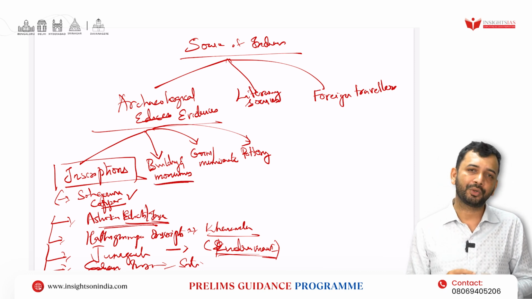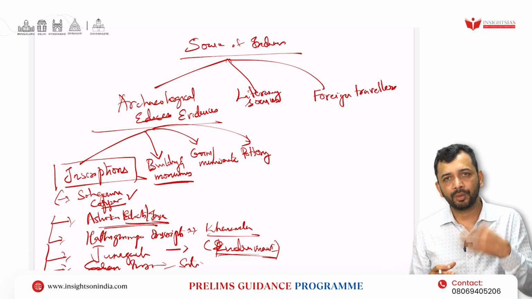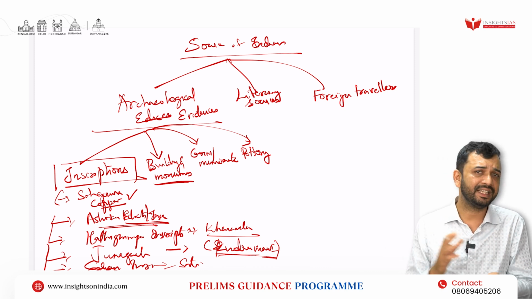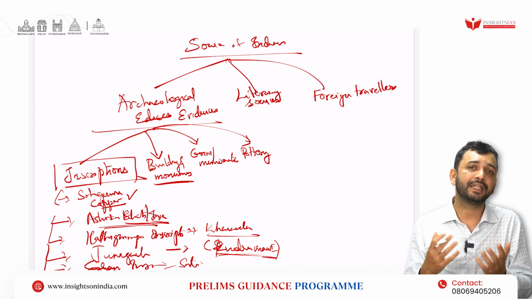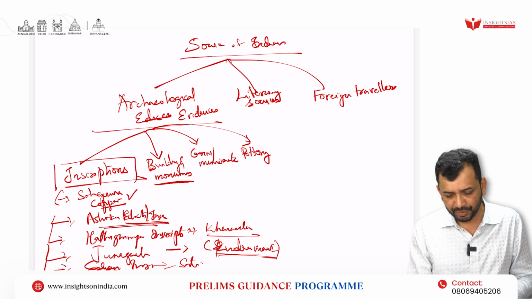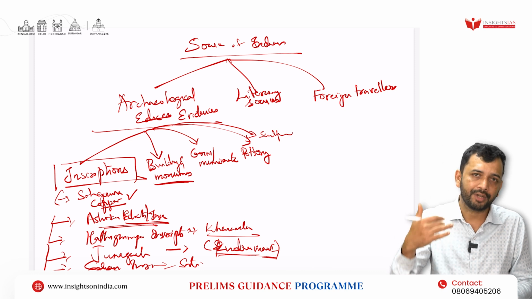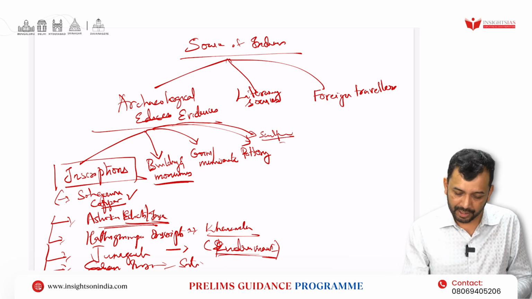Now with respect to buildings and monuments, again, knowing about stupas, knowing about Vihara, Chaitya, these kinds of structures are the major ones, or temples. You may also be asked about sculptures, where you have different styles of Gandhara, Mathura, right, Amaravati art.